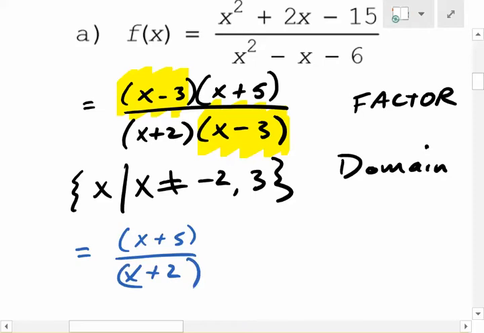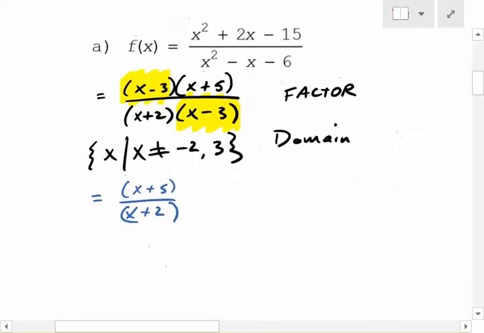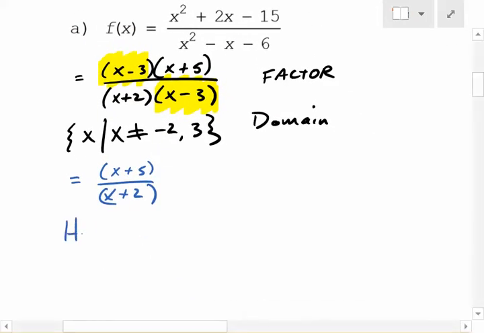What can we now tell that we have one of? What do we have one of? We have a hole. What's the x value of that hole? 3. And how do we find the y value? Plug it in. What do you get? 8 over 5. Nice.